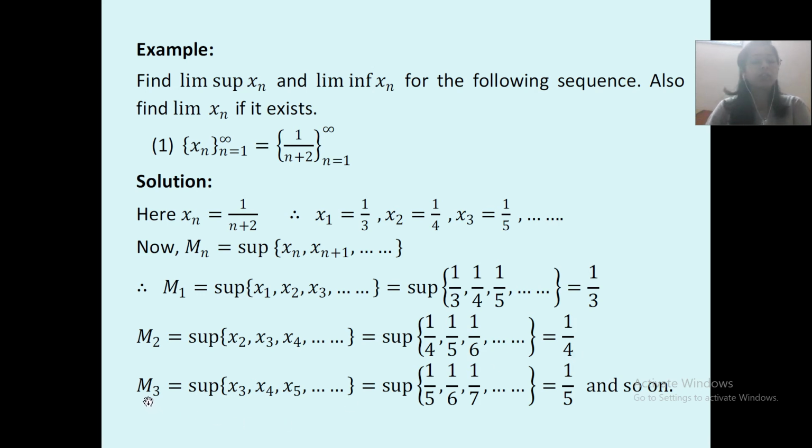Similarly for m3, instead of n now we will keep 3 over here. So m3 is equal to supremum of x3 comma x3 plus 1, that is x4 comma x5 and so on. So supremum of 1 upon 5, 1 upon 6, 1 upon 7 is equal to 1 upon 5, and so on. It will go on.